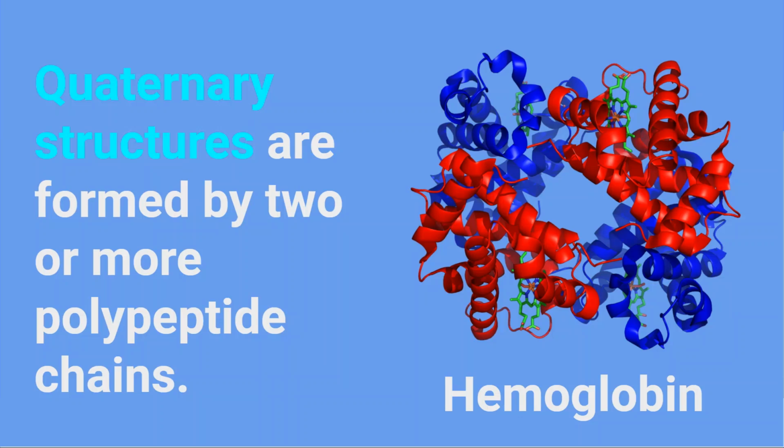Here you can see that the quaternary structures are the most complex protein structures. Finally, it should be noted that secondary, tertiary, and quaternary structures depend on the primary structure, which is to say the linear sequence of amino acids.